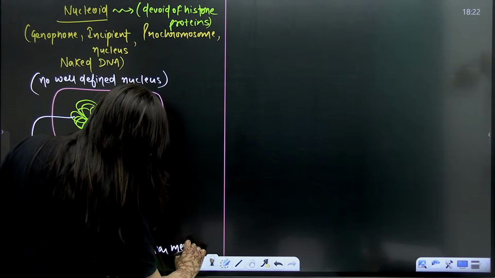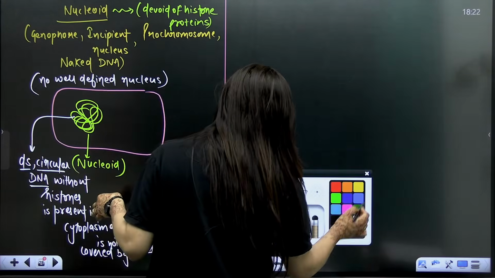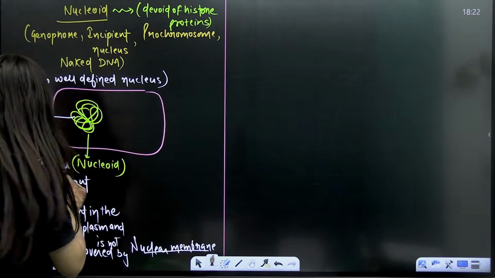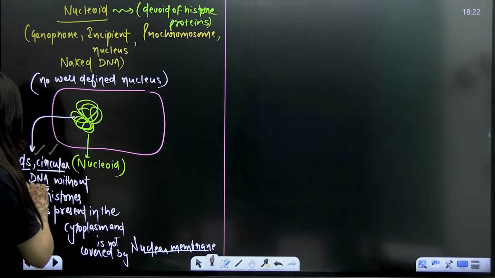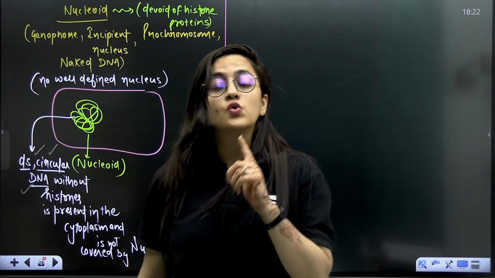Are you getting my point? Overall the DNA is double-stranded, it is circular, and it is without histone proteins. About histone proteins, you will discuss in the eukaryotic cell.